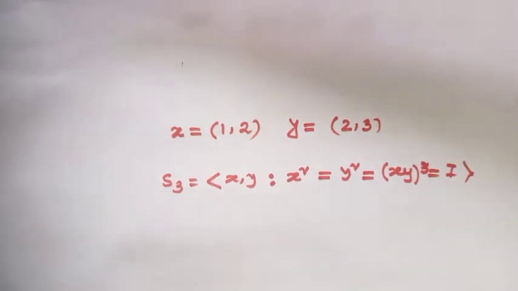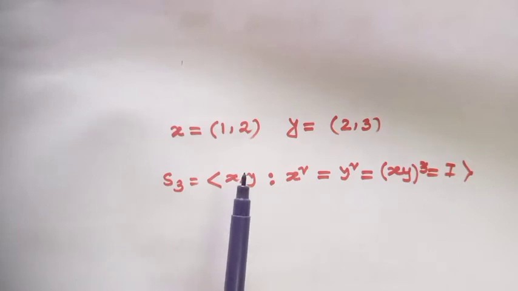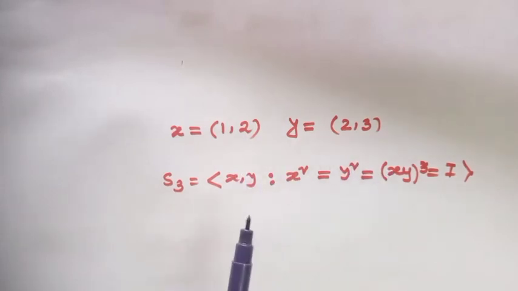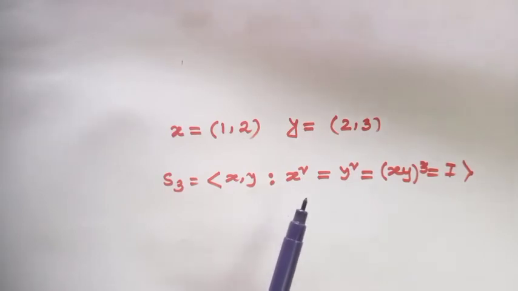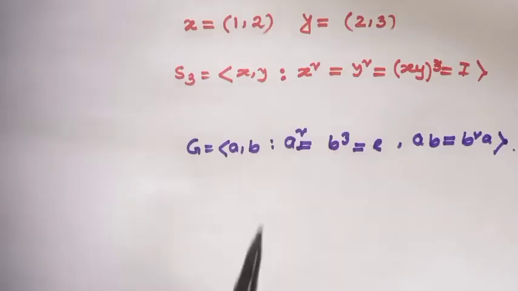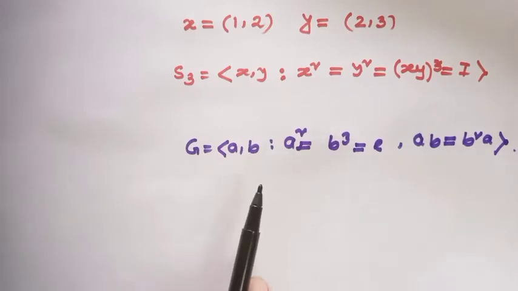Any two cycle can generate the permutation group S3. I took x equal to the 2-cycle (1 2) and y equal to the 2-cycle (2 3). I have also seen S3 generated by x, y with the condition x squared equals y squared equals (xy) cubed equals identity. And today I will do a nice example.